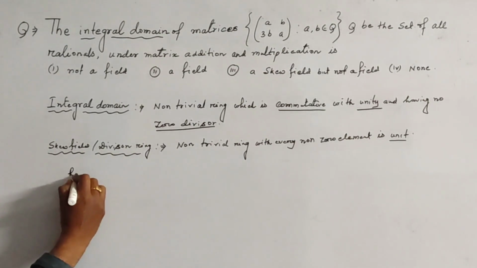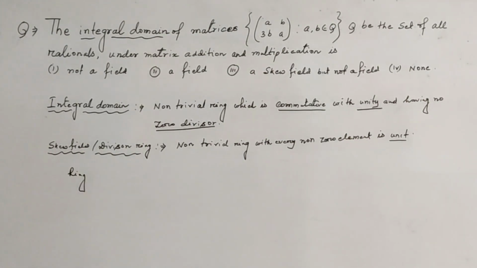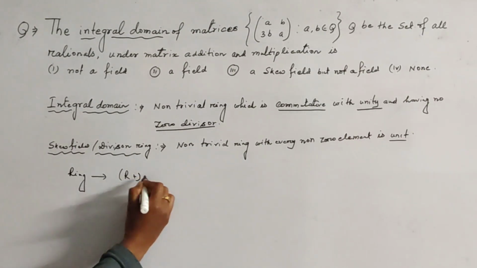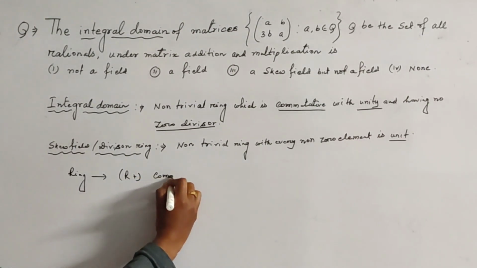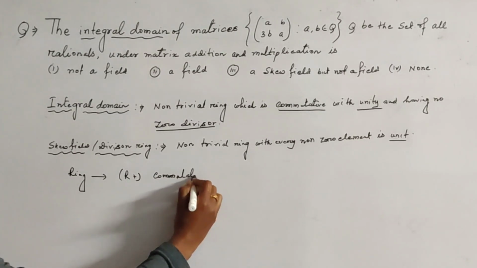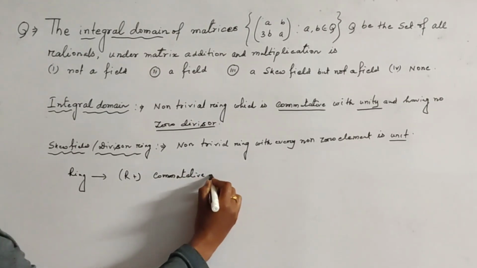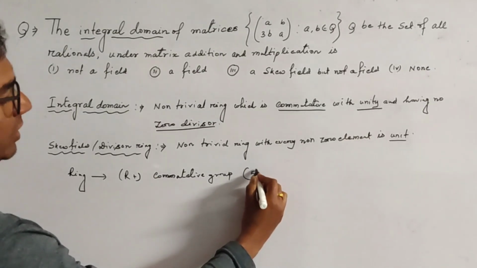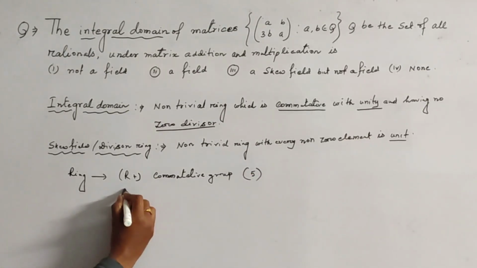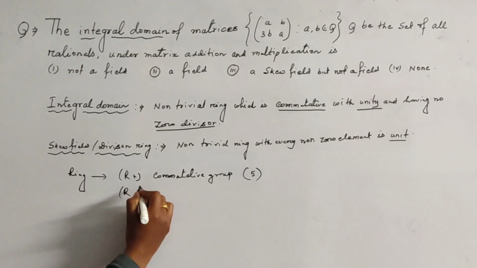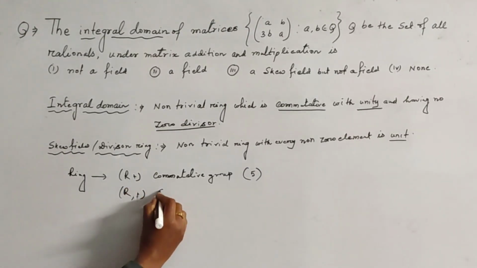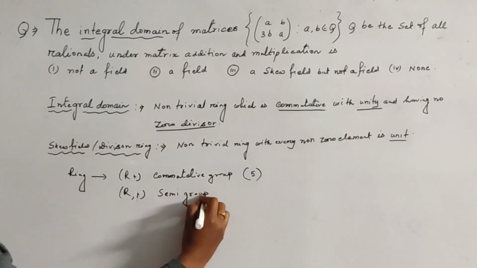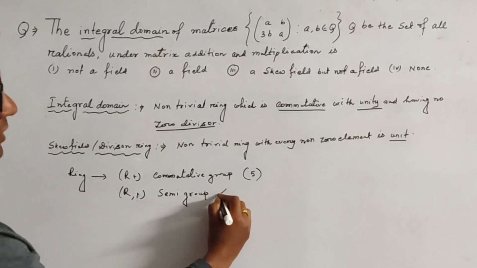Definition of ring. Definition of ring means R plus is a commutative group, that is 5 properties are there. R dot is a semigroup, so 2 properties are there.